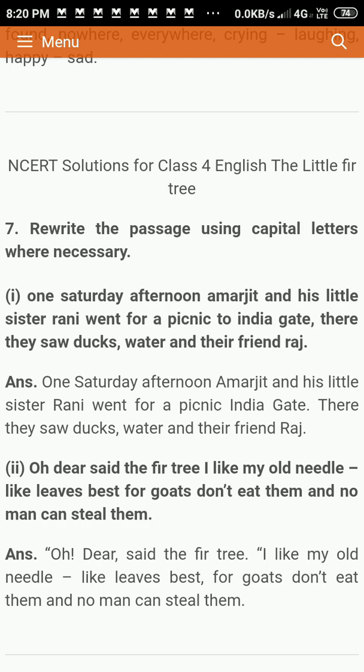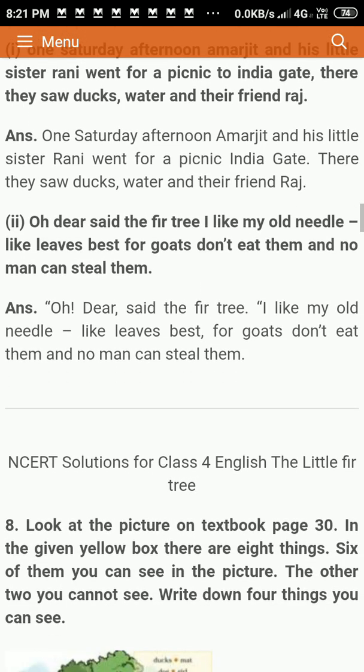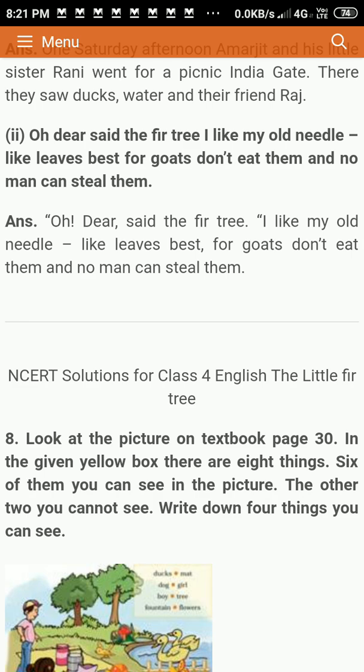So I am giving the answers here. So two questions are here. So second one, something different. "Oh dear," said the fir tree. So I need to put in a comma, exclamation mark, everything. So you have to do it in your textbook itself. Okay, then page number 30.